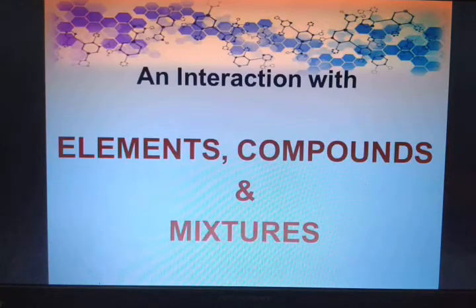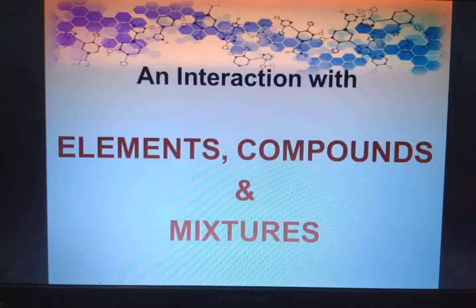We discussed some properties of all the individual classes, followed by relevant examples. The previous class stopped at the classification of elements and the properties of the different classes of elements.